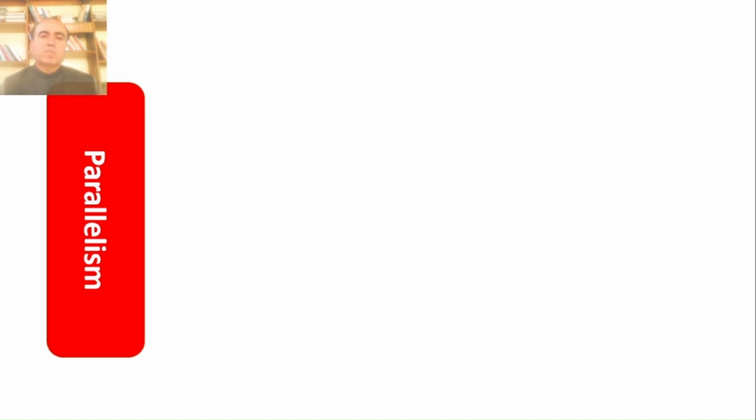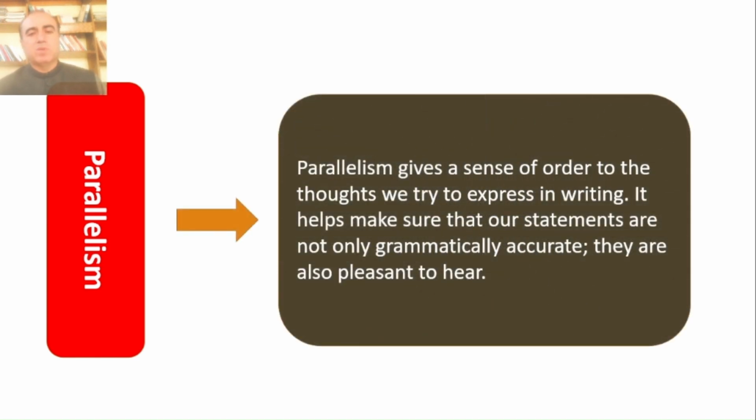we use words of different categories, like a noun cannot be a parallel of a verb. A verb cannot be a parallel of an adjective. A phrase cannot be parallel of a clause. So in our writing, we often come across certain errors which are called errors of parallelism. What is an error of parallelism? We study in this video lecture.